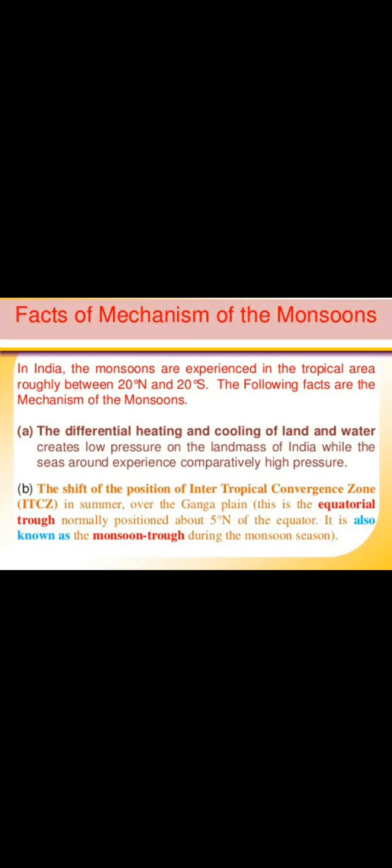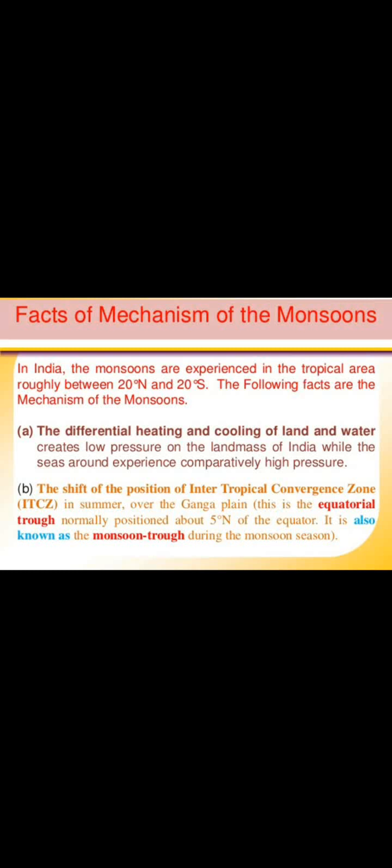What are the factors or the facts of the mechanism of the Indian monsoon? In India, the monsoon is experienced in the tropical area roughly between 20 degrees north and 20 degrees south. The following facts are the mechanism of monsoon. First, the differential heating and cooling of land and water creates a low pressure on the landmass of India, while the seas around experience comparatively high pressure.